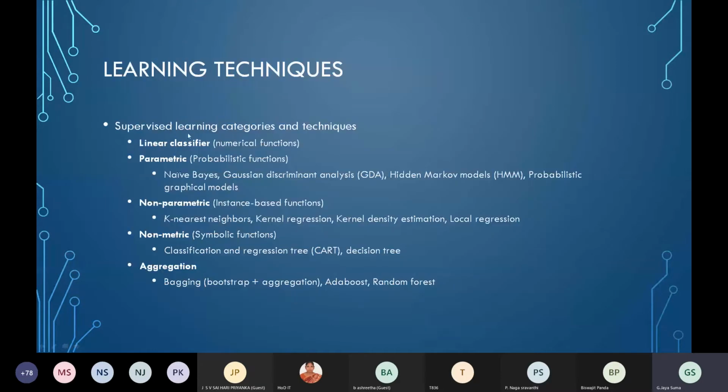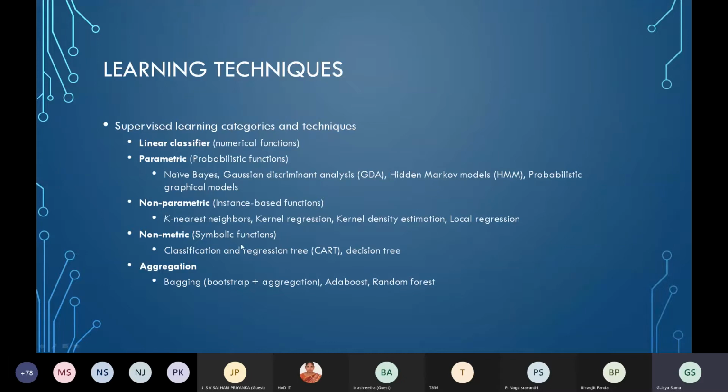We have seen the supervised learning categories and techniques. Linear classifiers, where numerical functions are required. Parametric means probabilistic functions are required. Here, Naive Bayes, Gaussian, GDA, hidden Markov models, and probabilistic graph models come under the probabilistic functions, which are called parametric models. Non-parametric models are called instance-based models. K nearest neighbor, kernel regression, kernel density regression, local regression, or linear regression, all come under non-parametric models.